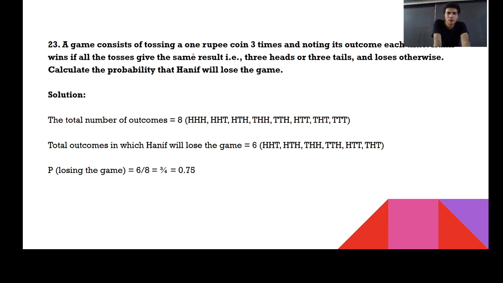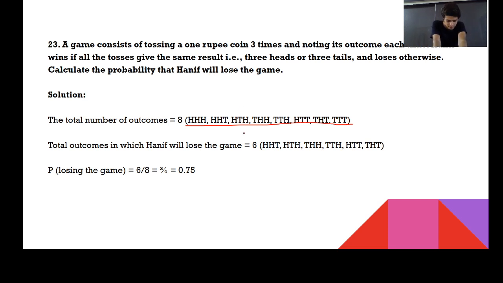A game consists of tossing a 1 rupee coin 3 times. Now see, when you toss a coin 3 times, the possibilities are 2 raised to power 3, and that is 8. These are the 8 possibilities. Hanif wins if all the tosses give the same result, 3 heads or 3 tails, and loses otherwise. Calculate the probability that Hanif will lose the game.